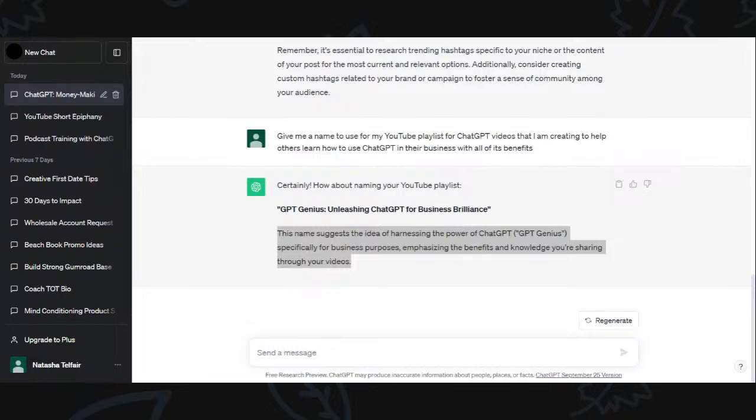Then it has GPT Genius, specifically for business purposes, emphasizing the benefits and knowledge that Coach Tot shares through her videos for your podcast that you should run as a business. These methods will apply to any business, product, or service, providing you give ChatGPT the correct information and commands for